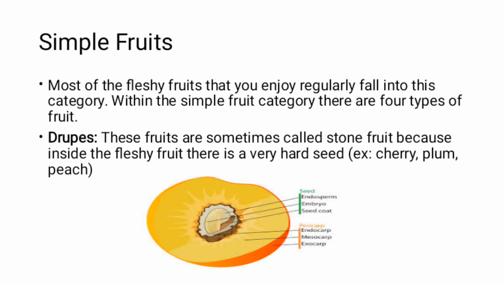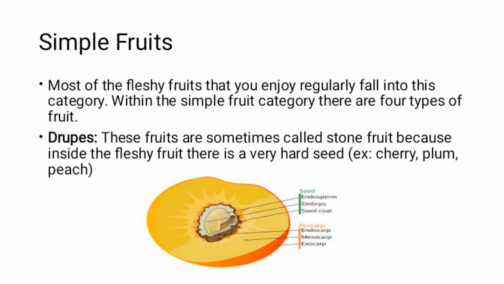First type is drupes. These fruits are sometimes called stone fruits because inside the fleshy fruit there is a very hard seed. For example, cherry, plum, peach, etc. Here is the structure or diagram of the simple fruits, for example, drupes.